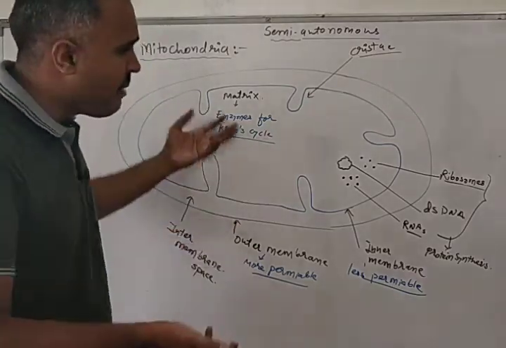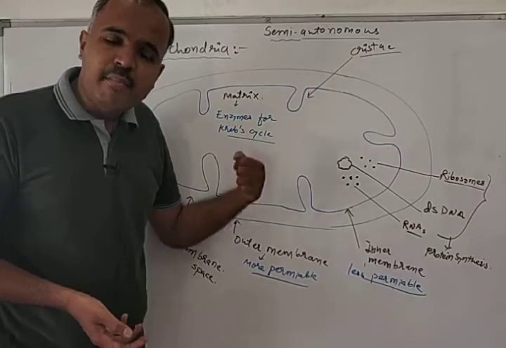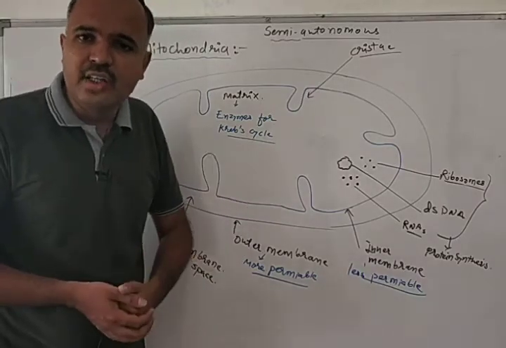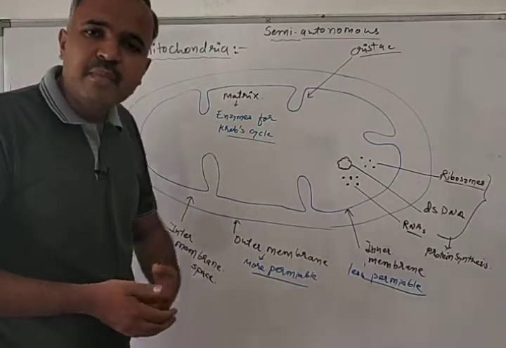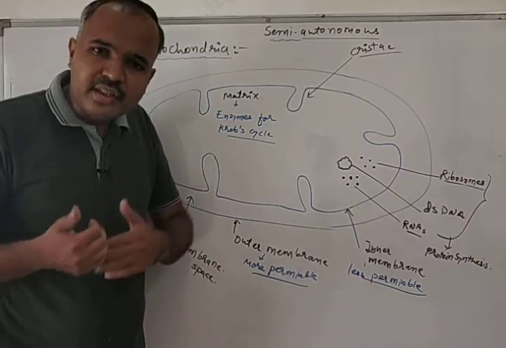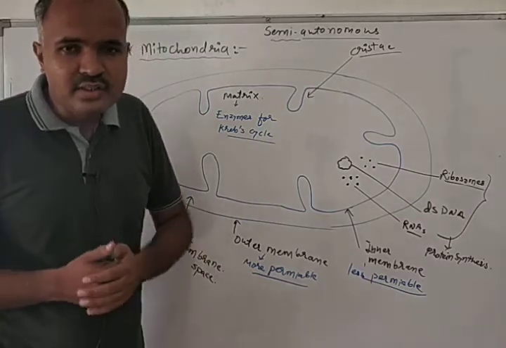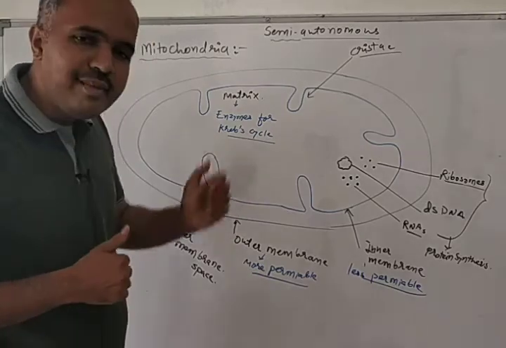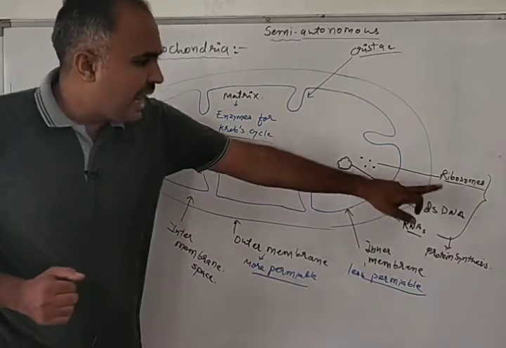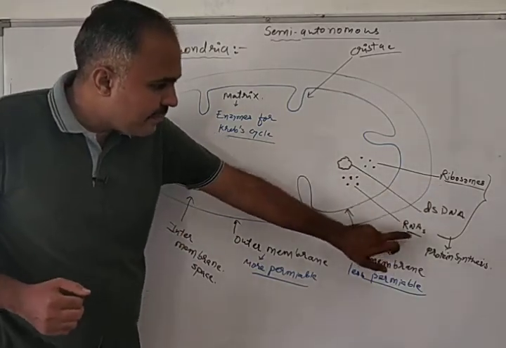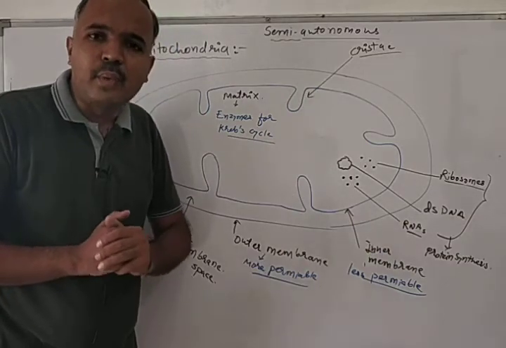In the same manner, for some protein requirements mitochondria is dependent on the nucleus, and for some protein mitochondria can produce on its own. So mitochondria is known as semi-autonomous. And who will help in protein synthesis? Ribosomes, double-stranded DNA and RNAs will help in protein synthesis.